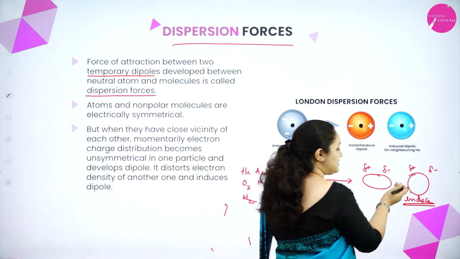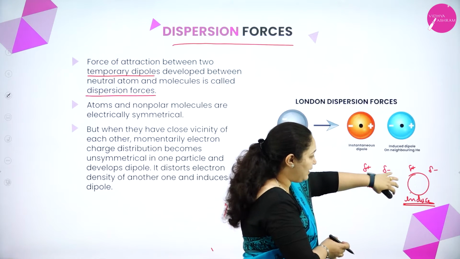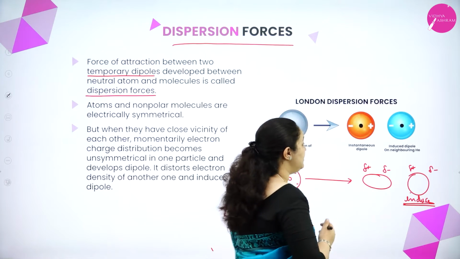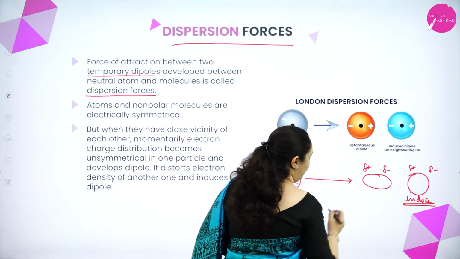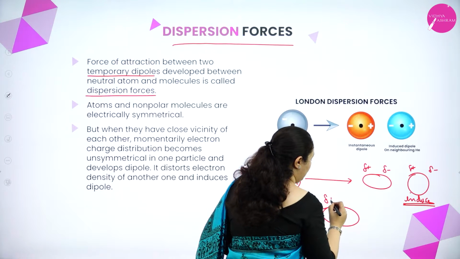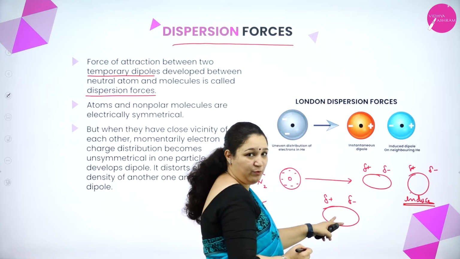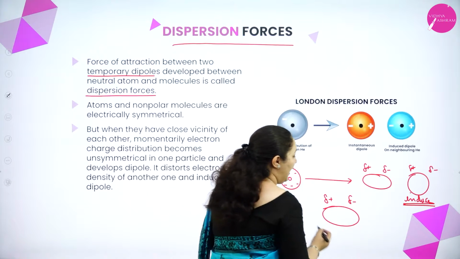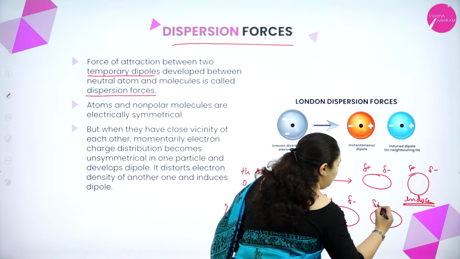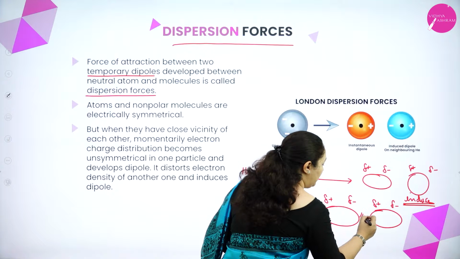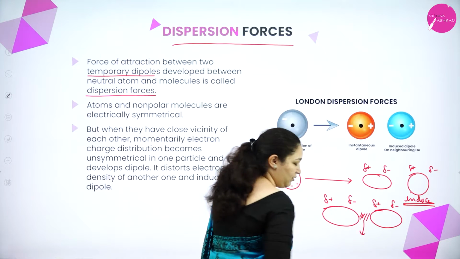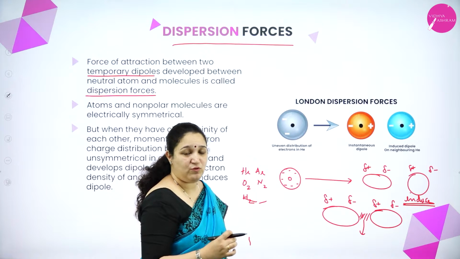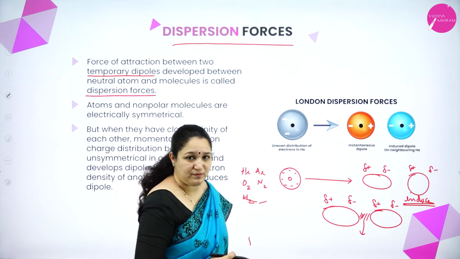This is negative, so obviously it will pull the positive charge to one end, and the negative electron cloud will move to the other end. Thus there is now a force of attraction. The momentary distortion gave rise to an instantaneous dipole, and one more neighboring molecule also became a dipole, and the force of attraction between them we call dispersion force or London forces.